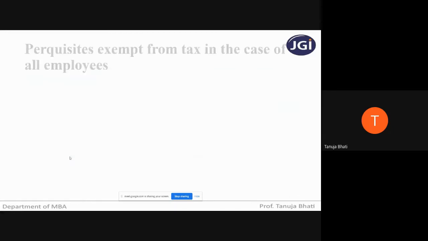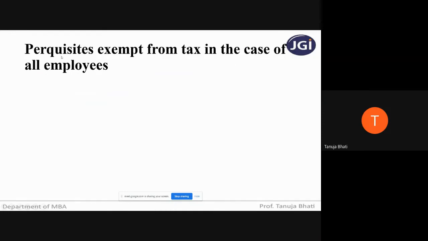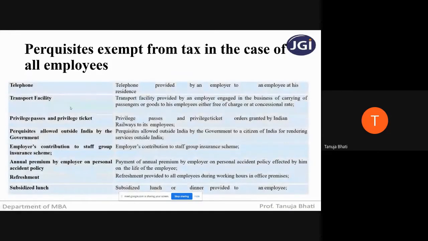Next, let us see perquisites which are exempt from tax in the case of all employees. Now we are going to see a list of perquisites which, if given to any type of employee, will be exempt. You need not take them in the calculation of income from the head salaries for that particular employee. On my left hand side, I have the type of perquisite, and on the right hand side, the meaning of that perquisite is given. So telephone. Usually a telephone is provided by an employer to his employee at his residence. So it is exempt from tax.